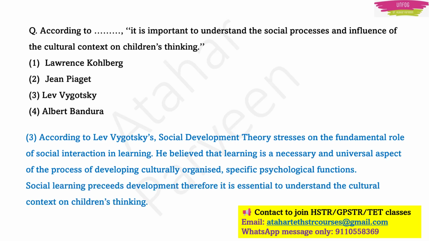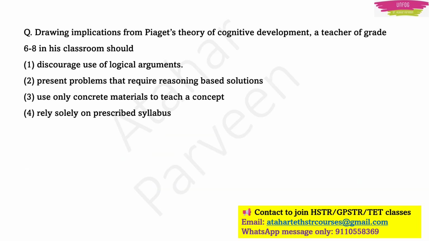So here, social learning precedes development. Therefore, it is very, very important to understand the cultural context on children's thinking. This was said by Lev Vygotsky. Option 3.